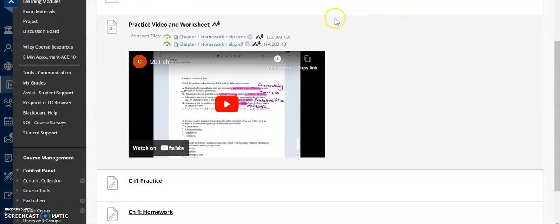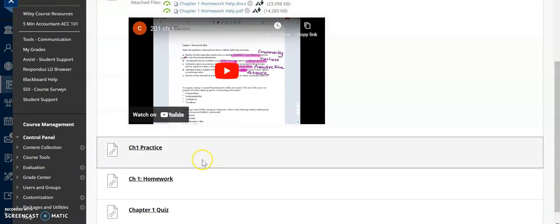So I'm giving you for each chapter some homework help, how to answer some of the homework problems, and then how do these homework problems translate into multiple choice that you might see on a test? Because that's a lot of the issues that we have. We read the content, we can fill in the homework, but then when that translates to the multiple choice, it gets a little bit difficult. So for each chapter, I give you one of these to do.